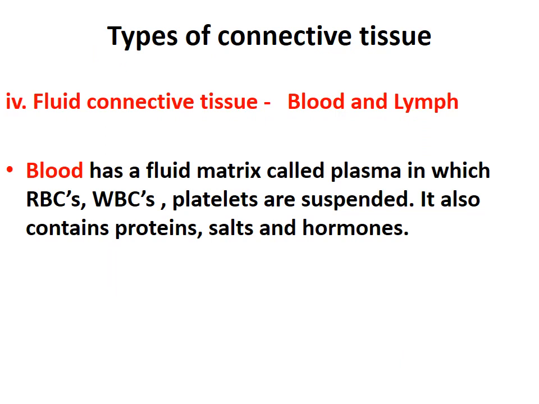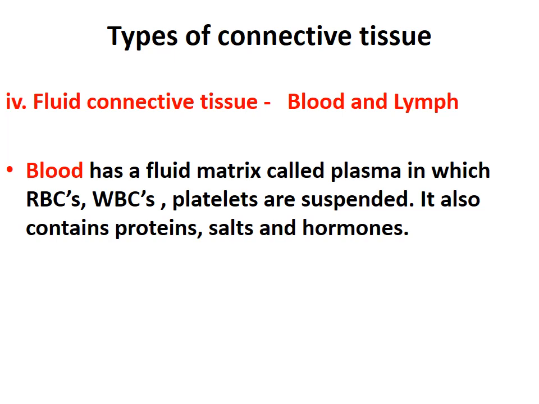Now the last type of connective tissue is fluid connective tissue. And under this fluid connective tissue, blood and lymph come in the category. So what is blood? You are familiar with this word blood. Blood contains a fluid matrix. Matrix means fluid. So it contains a fluid matrix which is called plasma.